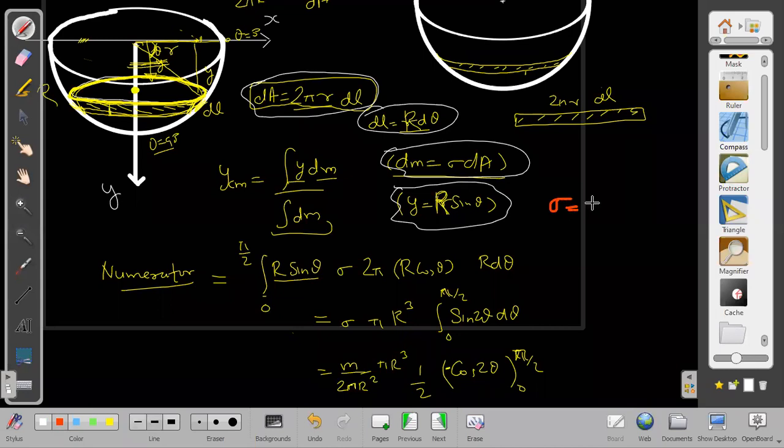They can ask you questions where density is variable. For example, it can be sigma naught into cos theta, varying like this, let us say. If the density is varying, then we are left with no choice. We will have to use this.